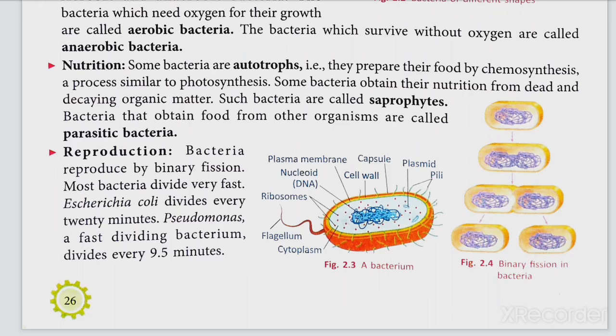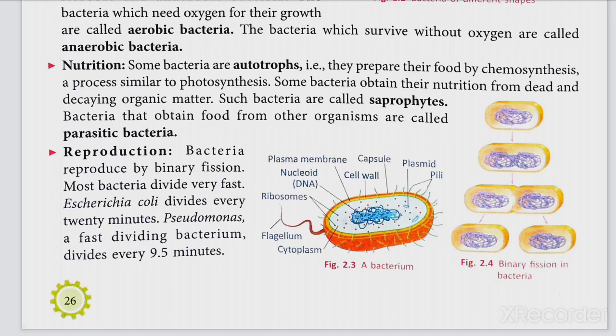This is followed by the division of the parent cell. Each half receives one daughter nucleus and forms a daughter organism. Thus, two daughter organisms are formed from one organism. This is known as binary fission, the process through which bacteria reproduce. This is also an example of a type of asexual reproduction.